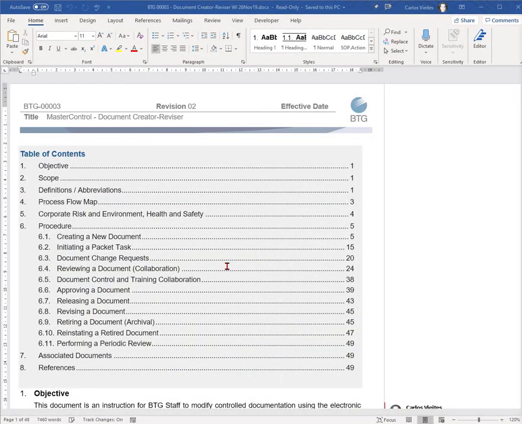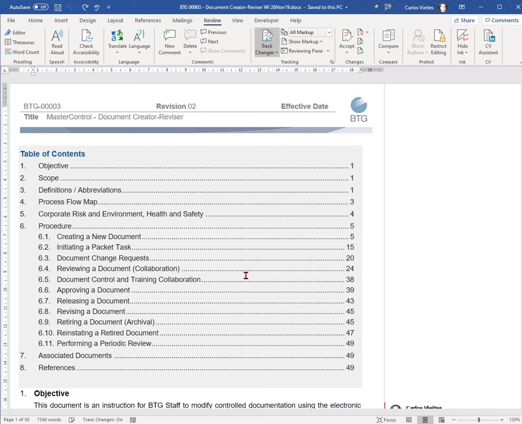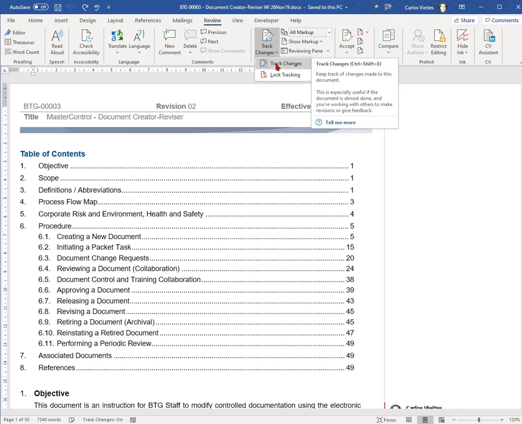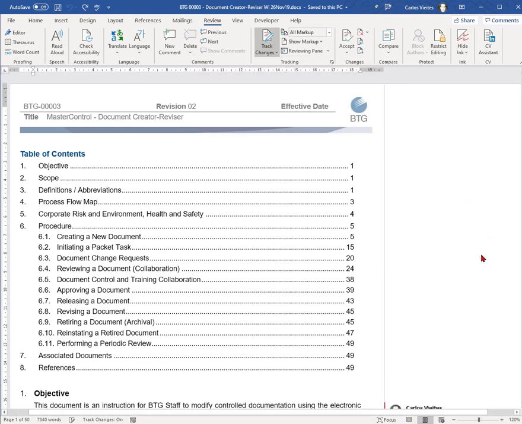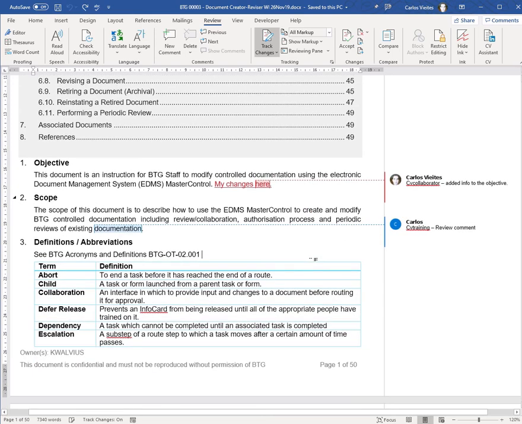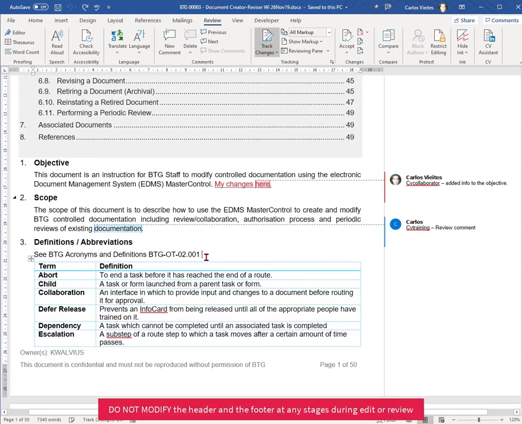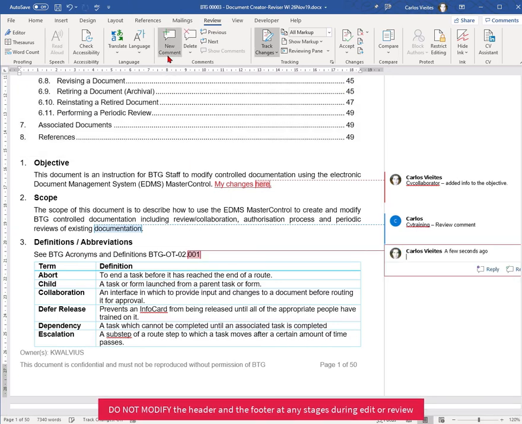In MasterControl, the check-in and out process is automatic. Review the changes performed to the document. Ensure Track Changes is active and add any comments as necessary. When finished, save the document and then close Microsoft Word to return to the collaboration space.